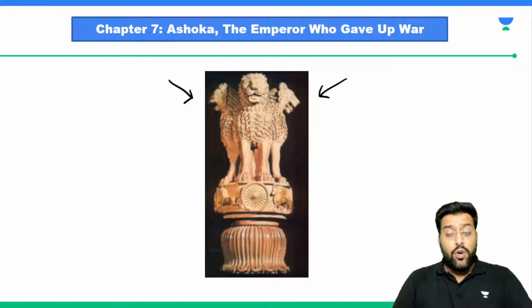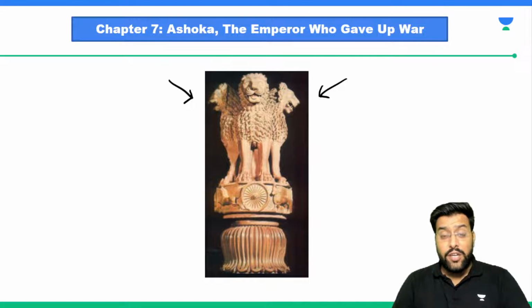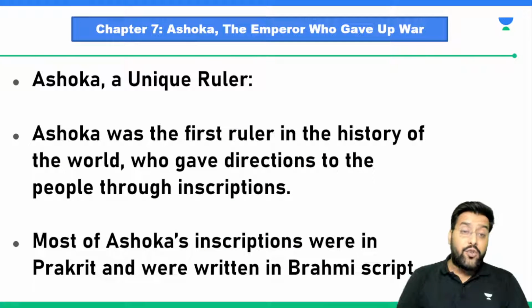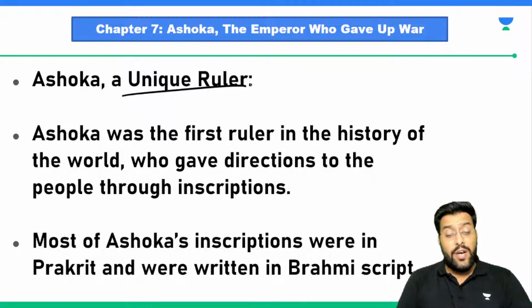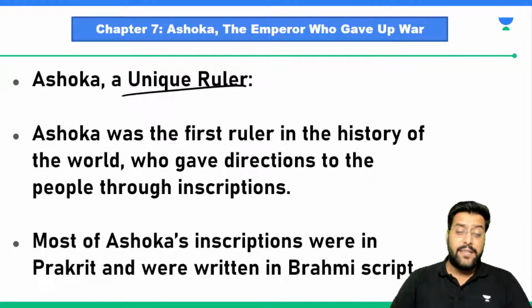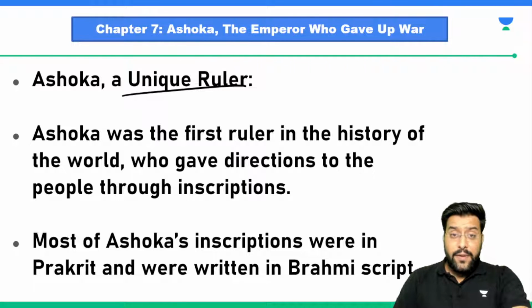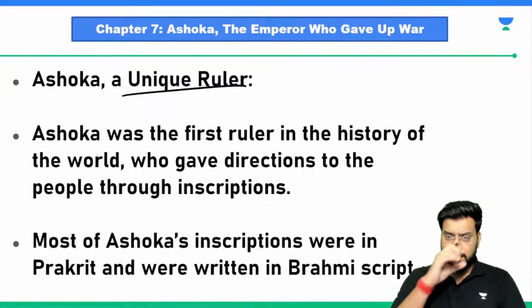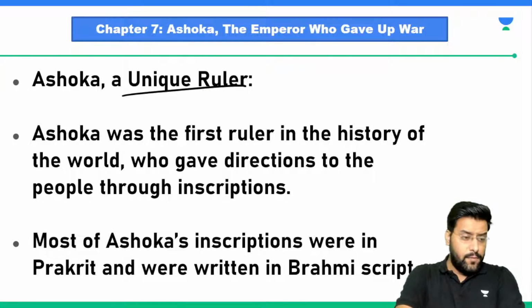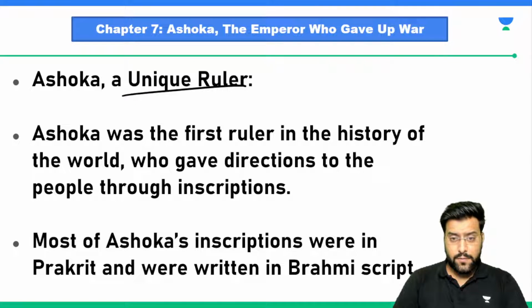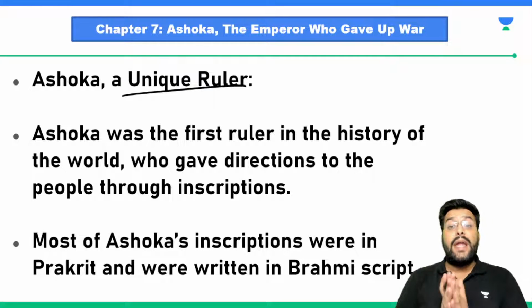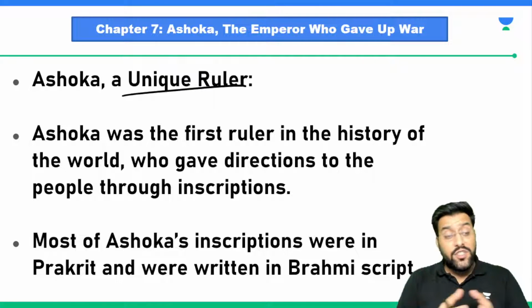So Ashoka was the person who gave us this Ashoka's thumb or the lion capital. Ashoka is known as a unique ruler. Why is he known as a unique ruler? Any idea? What made him to be remembered as a unique ruler? Can you tell me? What made him the ruler who was different from others?